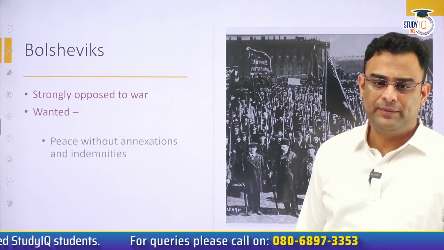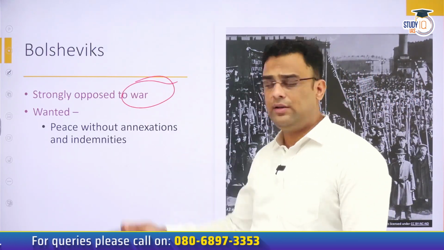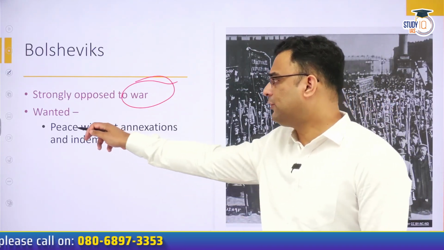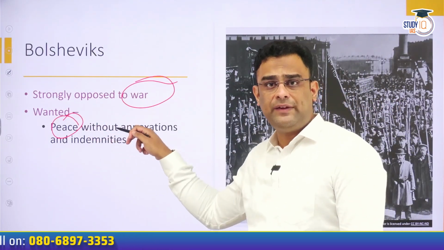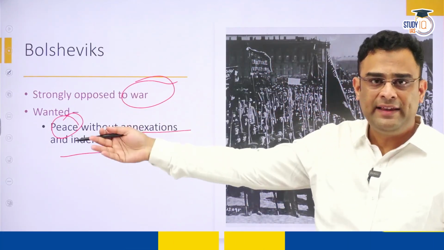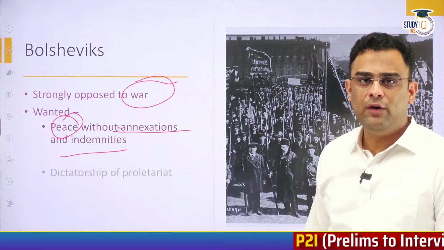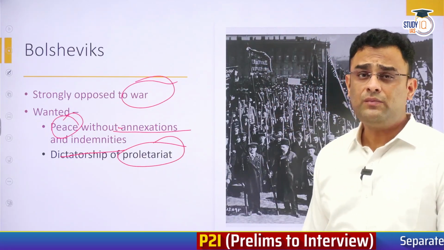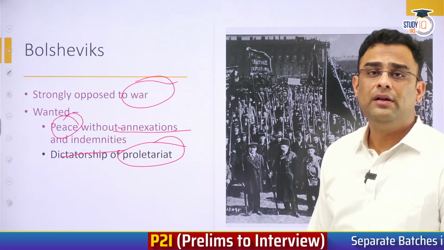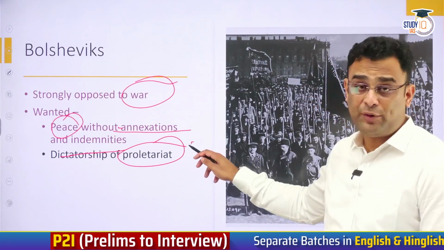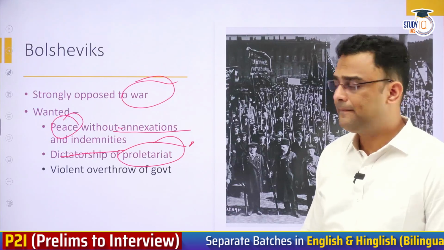Now, who were these Bolsheviks? These Bolsheviks were extremist communist leaders who were opposed to the war, very strongly. They instead wanted to stop the war and establish peace without principle of annexation or indemnities. Without giving anything to the Germans, they wanted to end the war. Second thing, they wanted dictatorship of the proletariat, something that Karl Marx had prophesied will happen someday. They wanted to bring that prophecy, the dream, into reality.